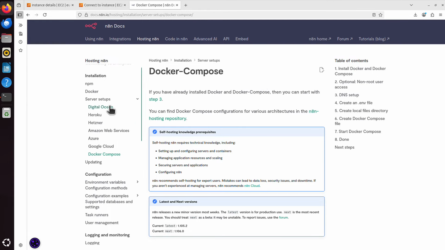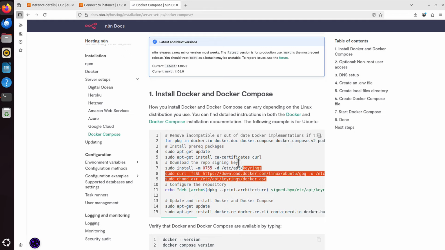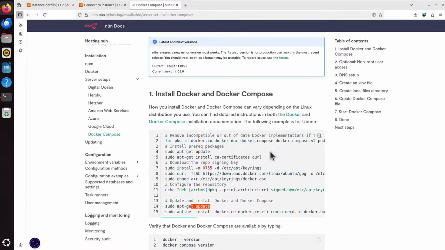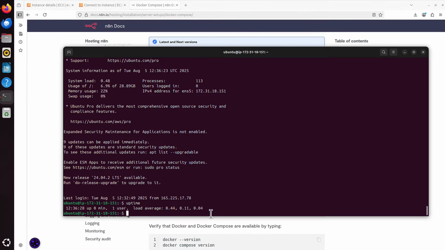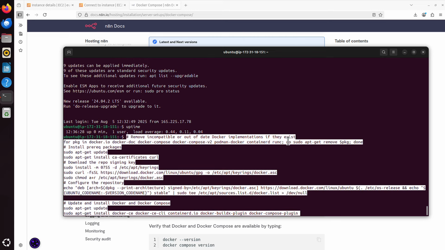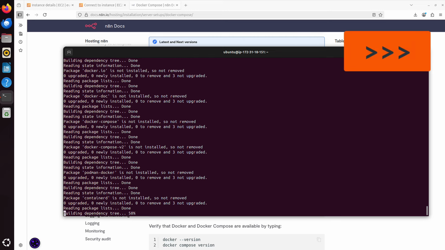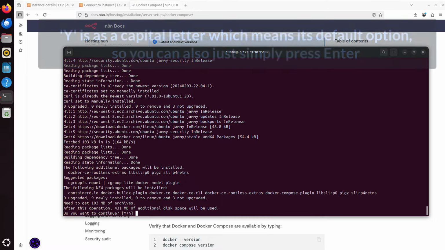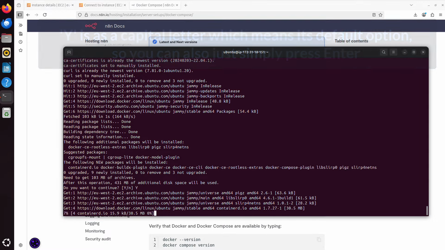And they say here, install Docker and Docker Compose. There are many commands, but what you can do is simply click on that square icon that says copy to clipboard. We will copy all those commands, and in fact the first command is also apt-get update, even twice you can see. What it will do is install everything we need on our server. I mean Docker and Docker Compose at least. So I go back to the terminal and I simply paste it. All commands are here, I just press enter. And wait. Looks like they didn't add that -y, that's why you have to manually type yes. Yes, I want to continue, press enter again.